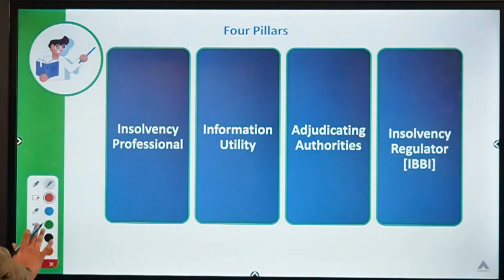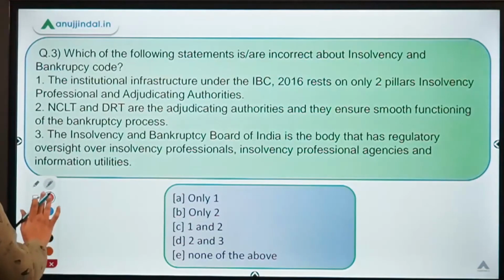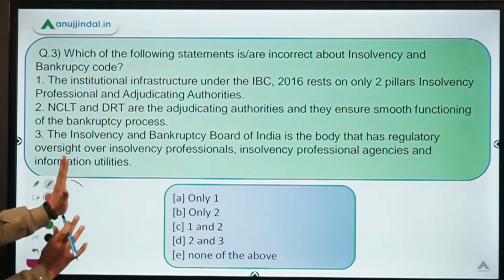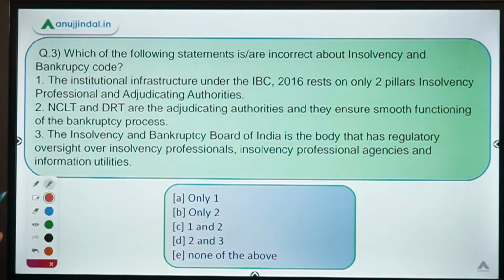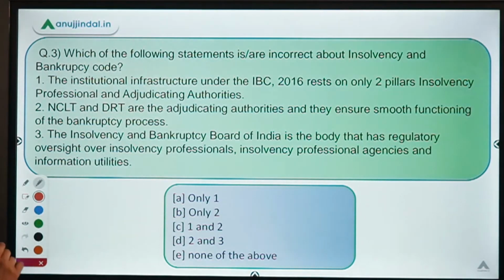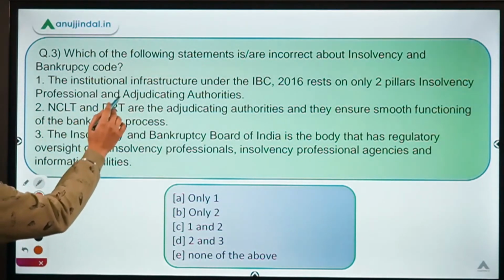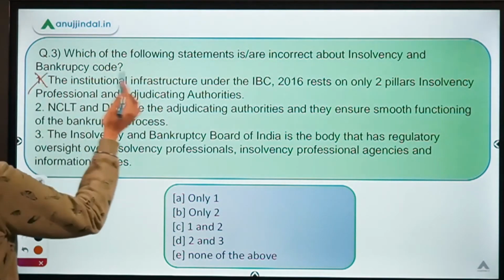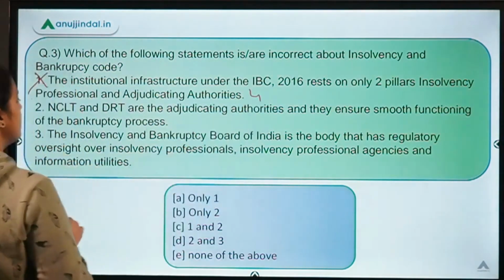Now let's move back to our question. So the question, we have to identify the incorrect statement. So the first one was that the institutional infrastructure under IBC rests on only two pillars, insolvency professional and adjudicating authorities. This is wrong. We just discussed the four pillars.